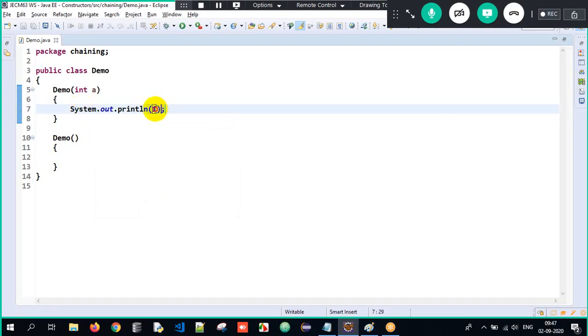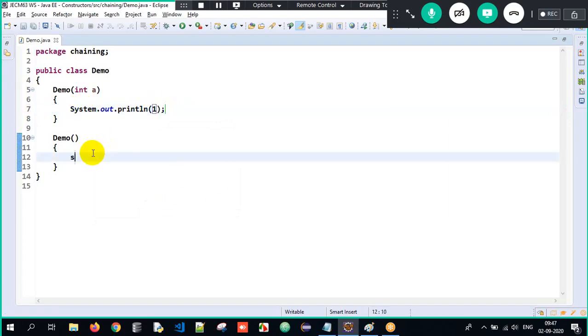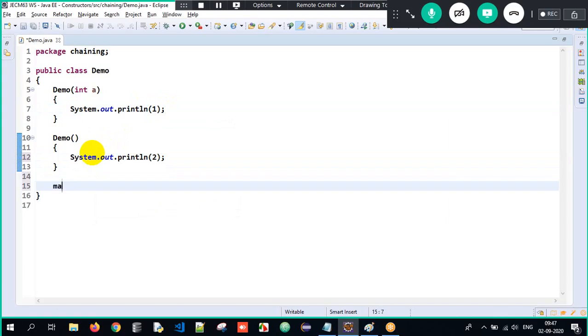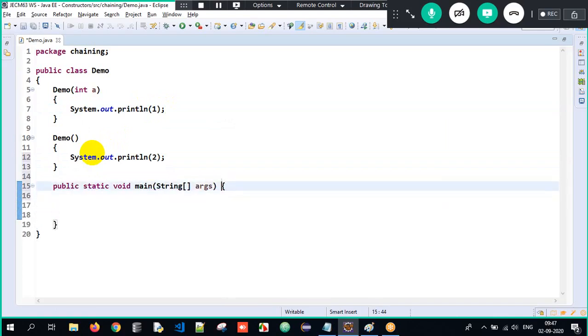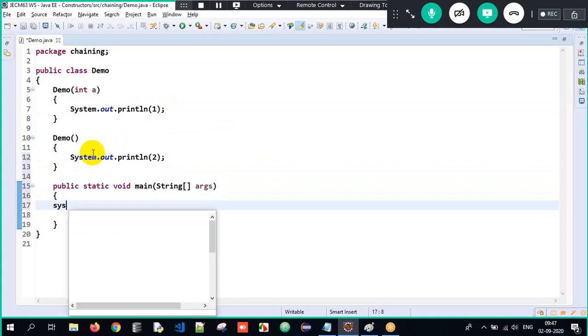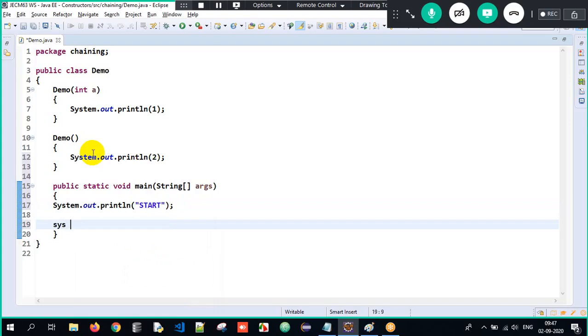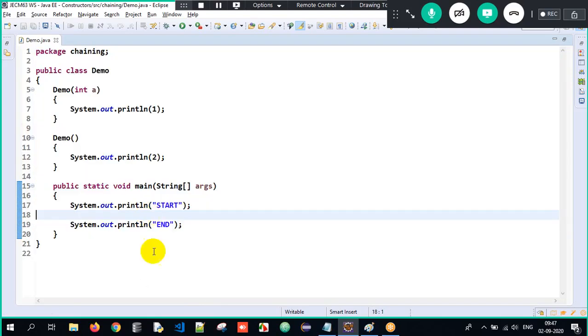I'm just trying to understand the executional flow. I'm not trying to print some random content here. I just wanted you all to understand the flow of execution. Now, as of now, let me do it in a single line. See, sys out, I will write it as start, sys out, I'll write it as end. Perfect. So now what will be the output?